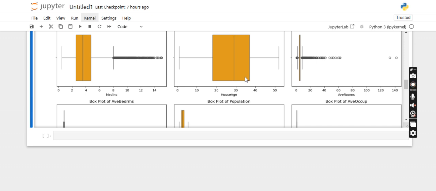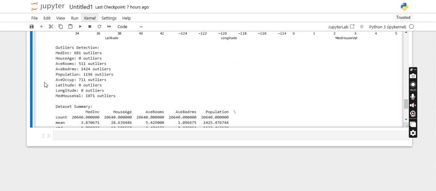This is Q1, Q2, Q3, and this is minimum, this is maximum, from the box plot we have drawn. Since there are no points outside minimum and maximum, the outlier count is 0 for house age. See here, outlier is 0.